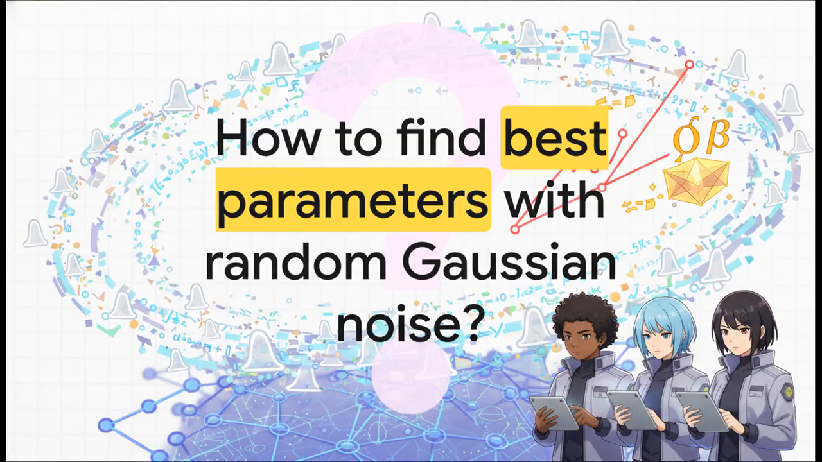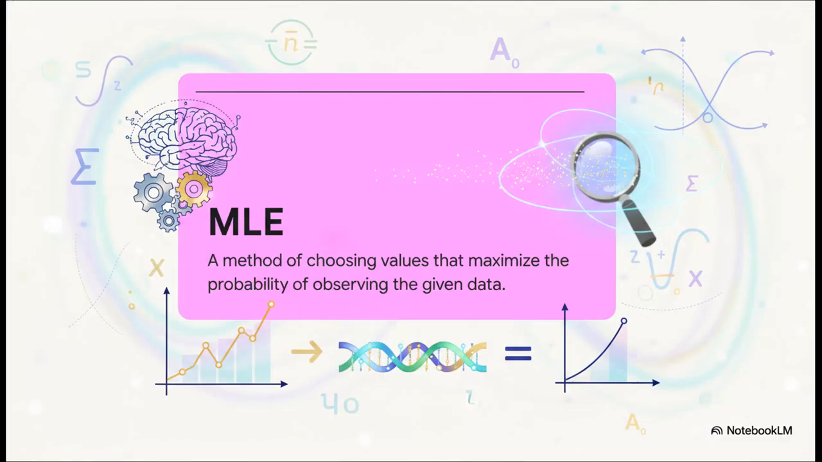So that leaves us with a huge question. If our data is fundamentally full of this random, unpredictable Gaussian noise, what mathematical tool can we possibly use to confidently find the best fitting line? Like, how do we find optimal parameters when absolutely everything is being bumped around by random chance? Enter maximum likelihood estimation, or MLE for short. This is this beautifully elegant statistical method where we choose the parameters that maximize the absolute probability of actually observing the data we literally have sitting right in front of us.